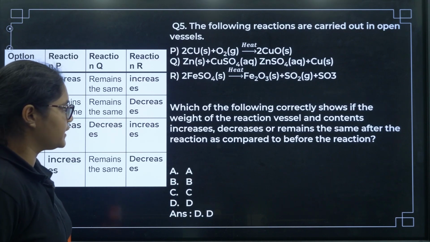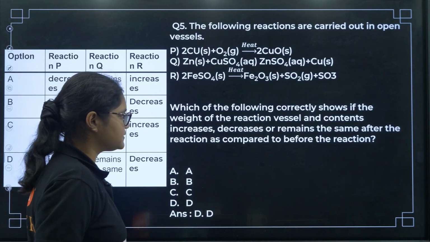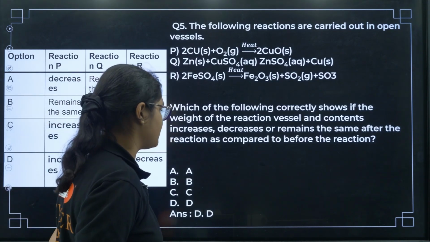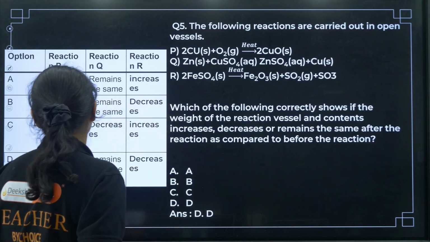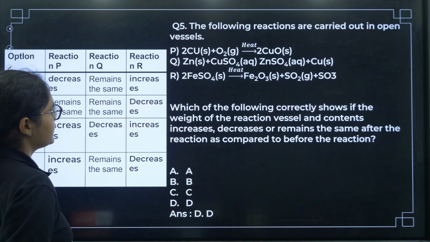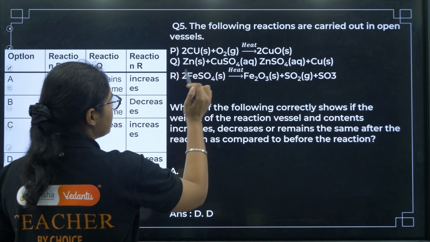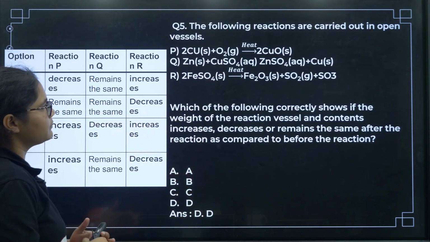Next, we have the following reactions carried out in open vessels. Which of the following correctly shows whether the weight of the reaction vessel and contents increases, decreases or remains the same after the reaction as compared to before the reaction? The first one: copper plus O2 gives you copper oxide. If you see here, total mass is conserved.